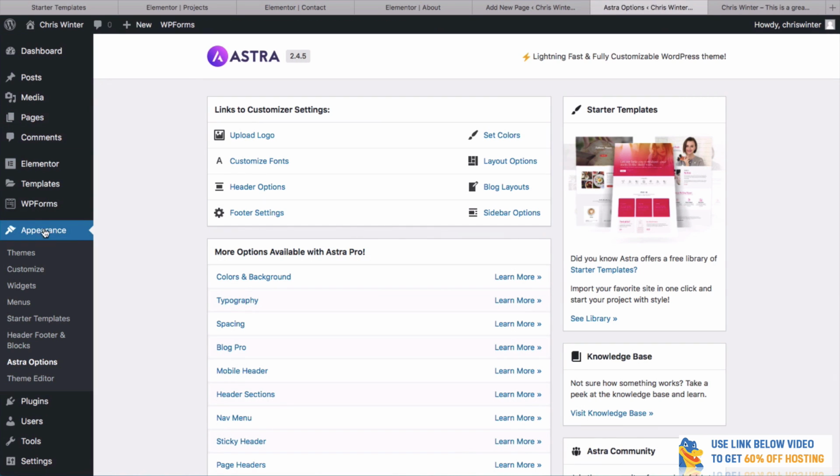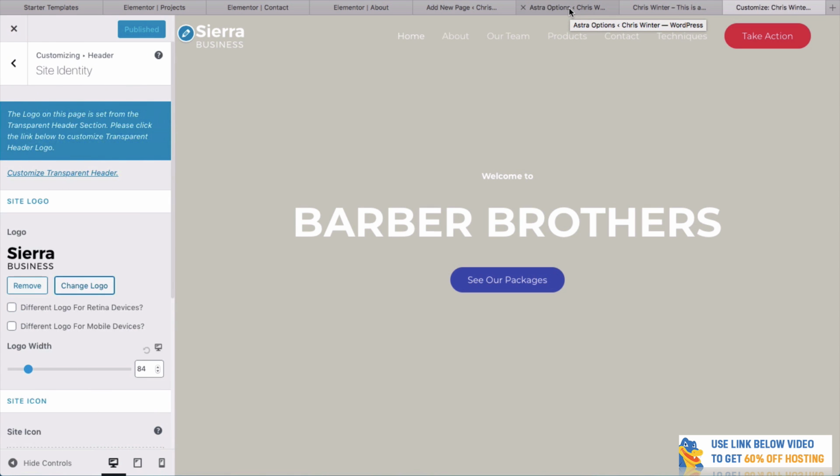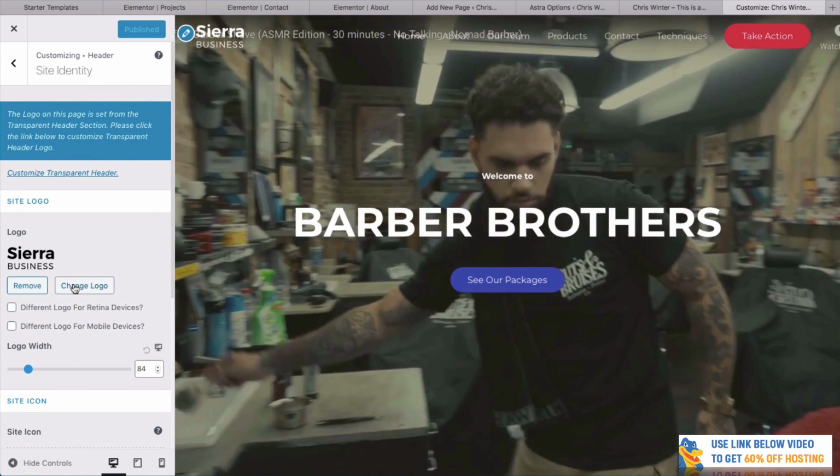All we do is go to Appearance on the left here, then go to Astra Options. So remember, Astra is the theme that we installed. Once we've clicked this, you can see that we now have the ability to upload a logo. So we'll click Upload Logo. Now, I don't actually have a barbershop logo, but I can use pretty much any one that we've got. So let's change the logo.